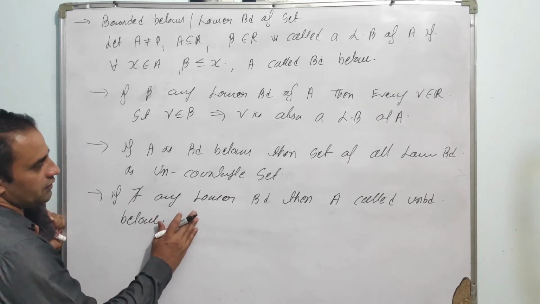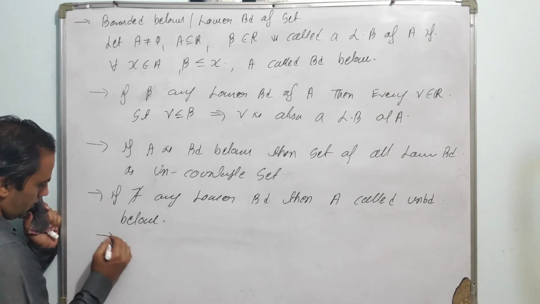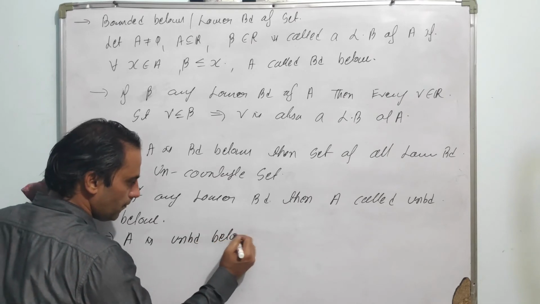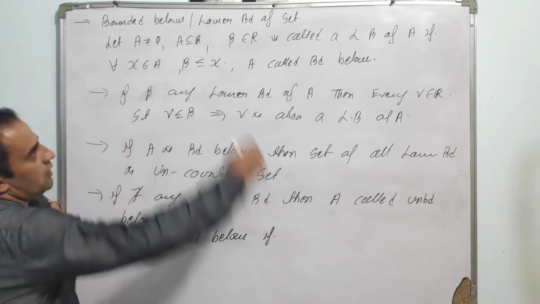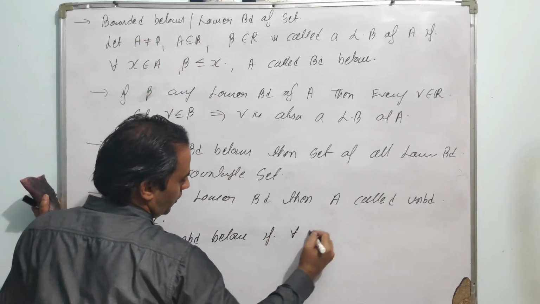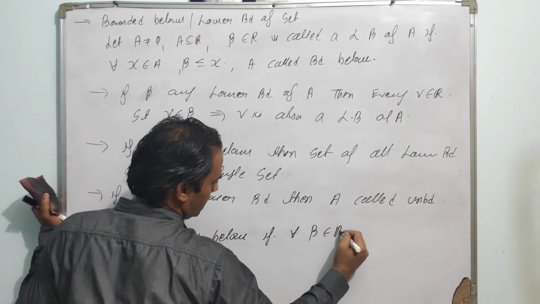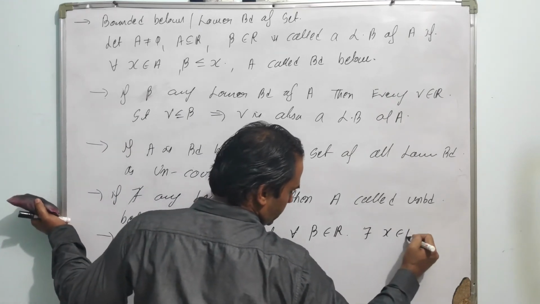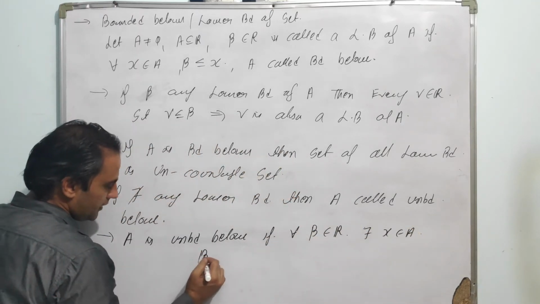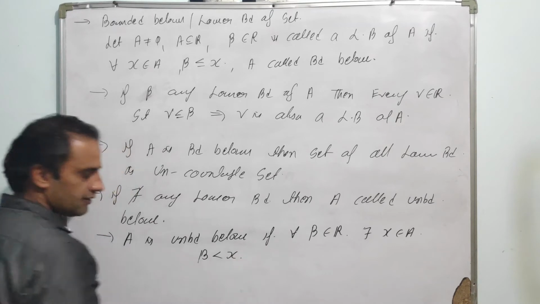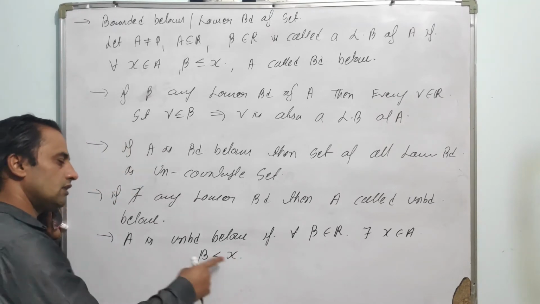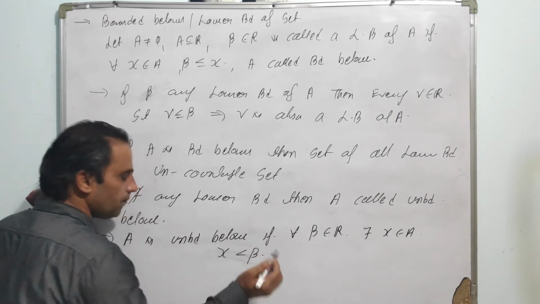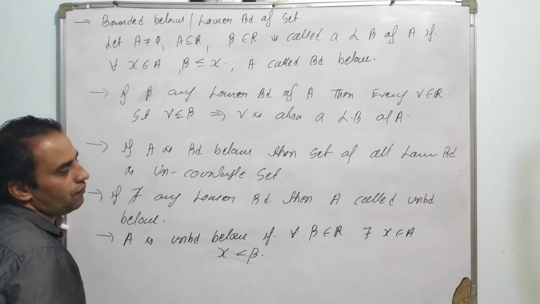This definition we can write down: A is unbounded below if this property fails, that is, for all beta belonging to the real numbers, there must exist x belonging to A such that x is less than beta. That is, beta is not a lower bound of A.